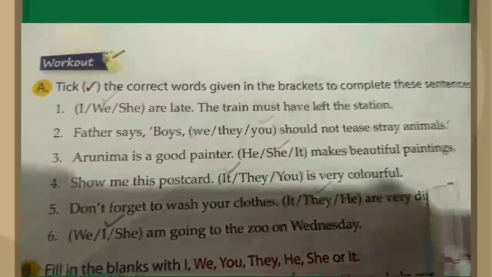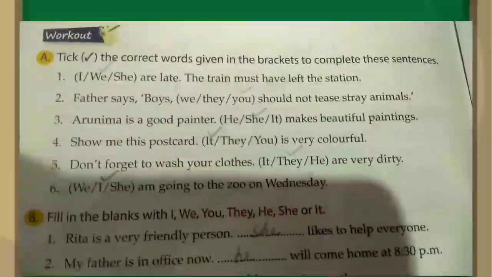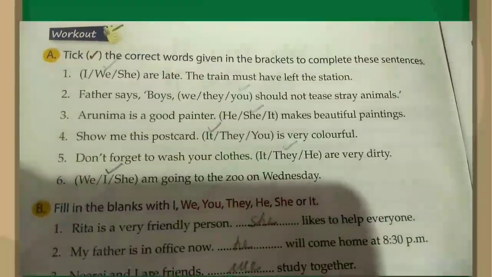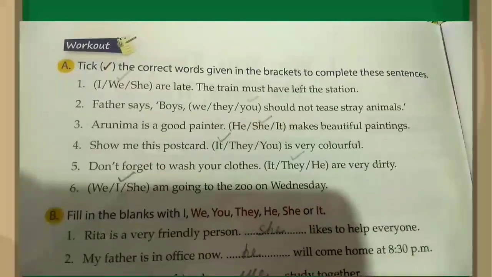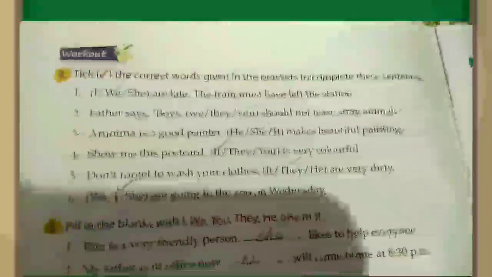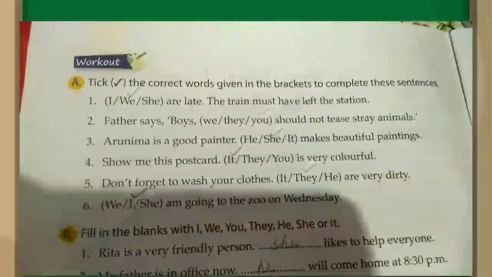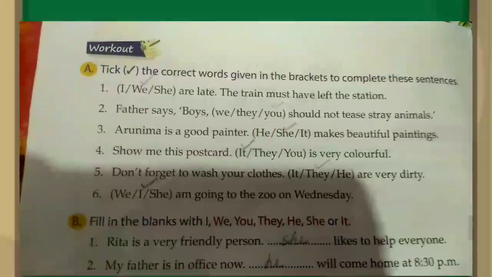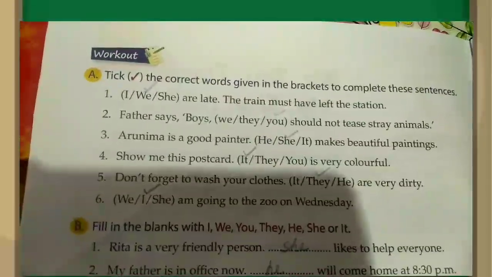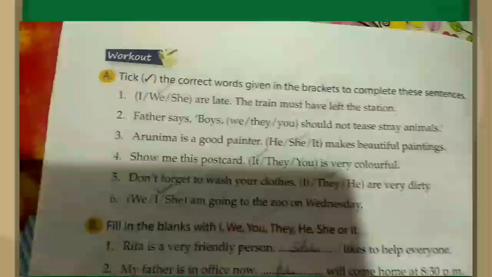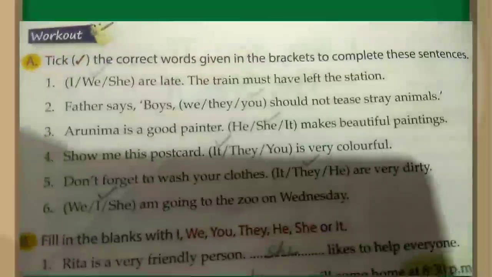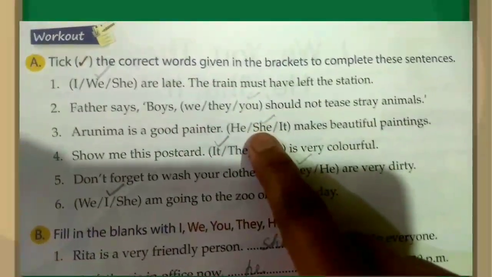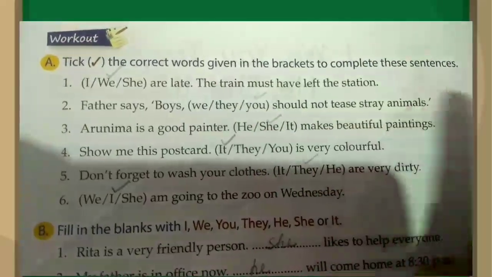Okay. So, number 3. Question: Arunima is a girl. So, when the words he, she and we are used for people. Remember children, the words he, she and we are used for people. So he is used for a boy or a man. She is used for a girl or woman. Alright, so who is Arunima here? Arunima is a girl. So that is why we will take she. Alright, and she makes beautiful paintings.